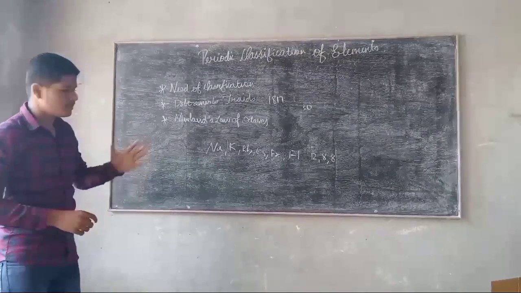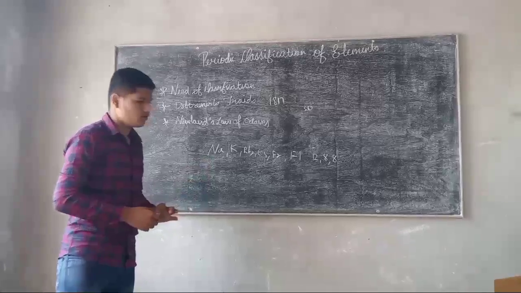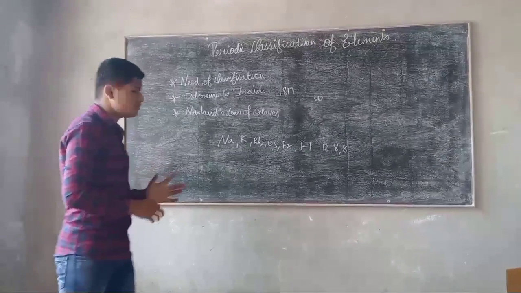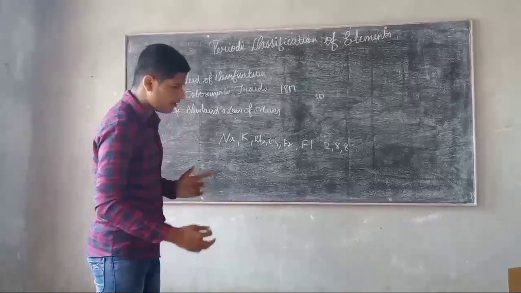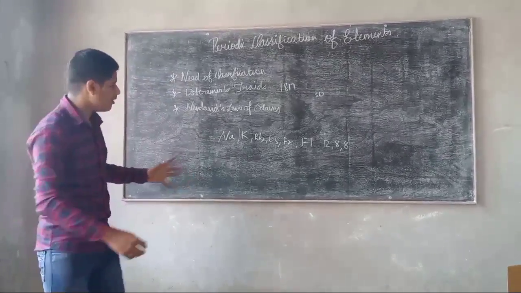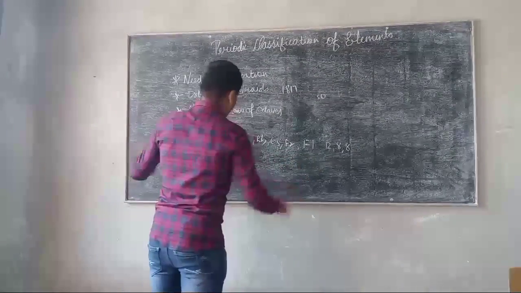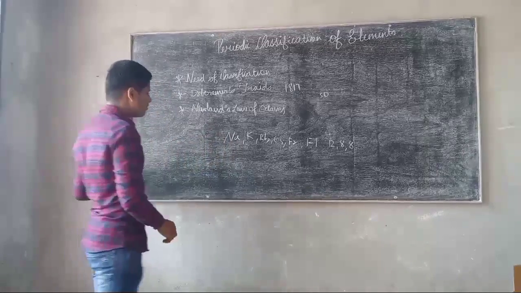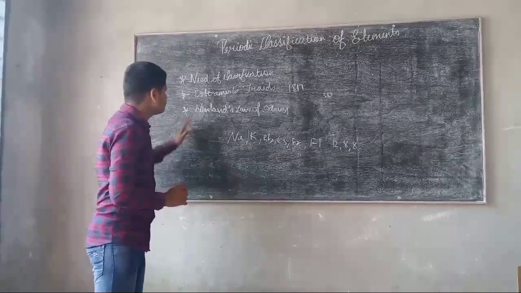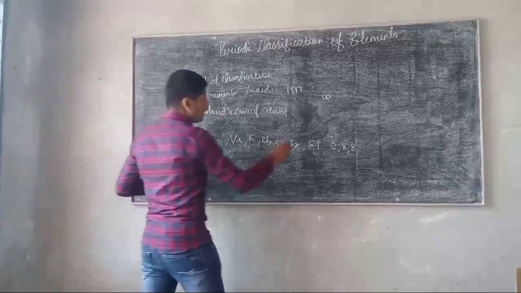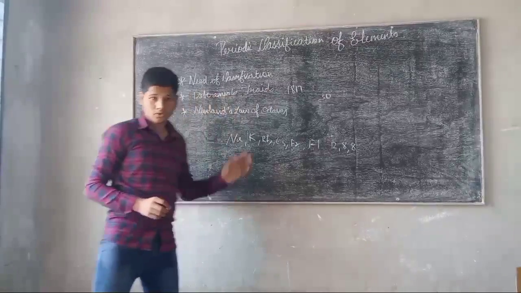So he thought to arrange them in a proper manner to study their various properties. We classify the elements to study them in a correct manner and in the shortest period of time. Studying these elements is quite a difficult task because they are not arranged according to their various characteristics.